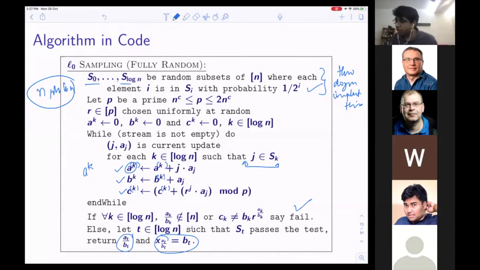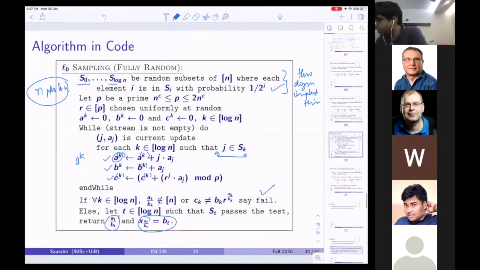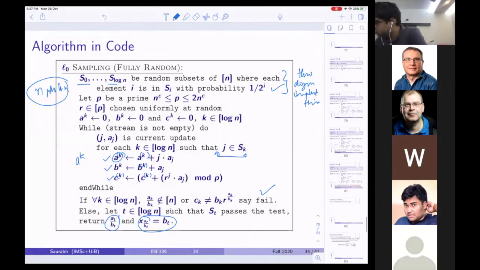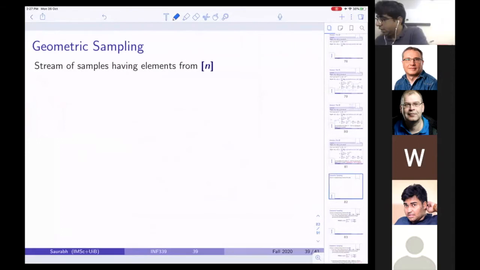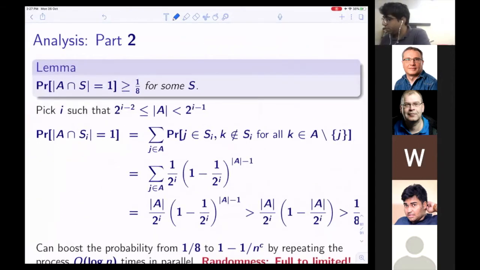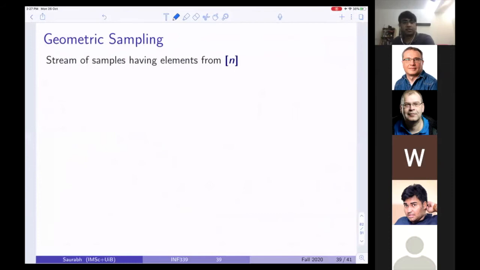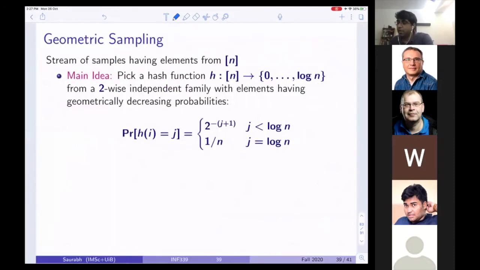Okay, so now what we will do is implement this algorithm using limited independence. At this point, you should remember the concept of geometric streaming sampling. We did this for counting the number of distinct elements. The main idea was to pick a hash function from n to 0 to log n from a two-wise independent family, with elements having geometrically decreasing probability. So you wanted the probability that h(i) equals j to be 1 over 2 to the power j+1 if j is less than log n, and 1 over n otherwise.